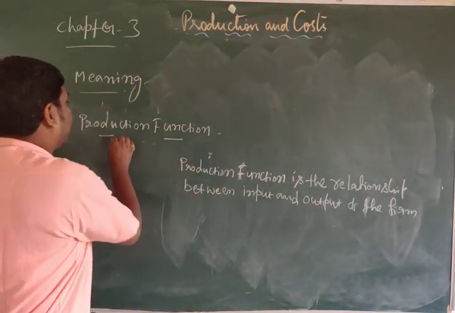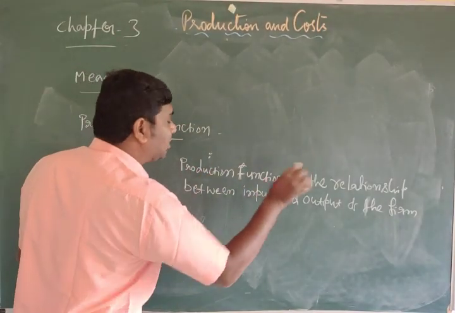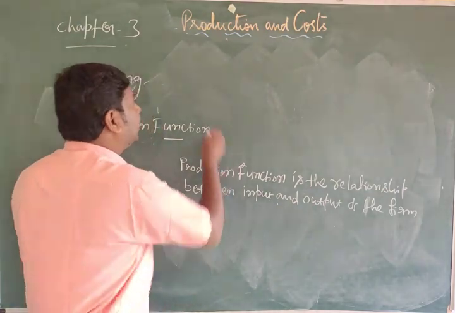Once again, I repeat: production function is the relationship between input and output. So we can write it like this.